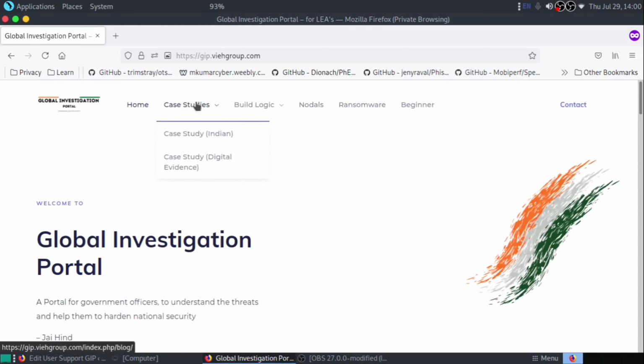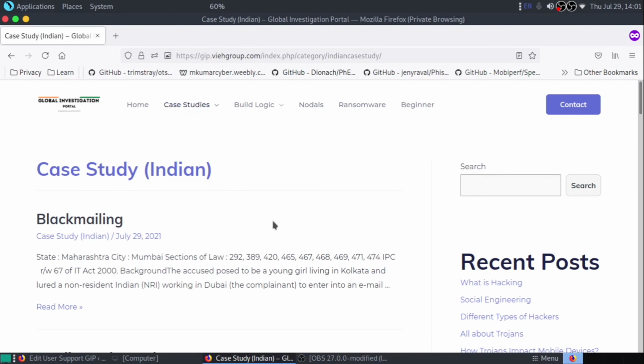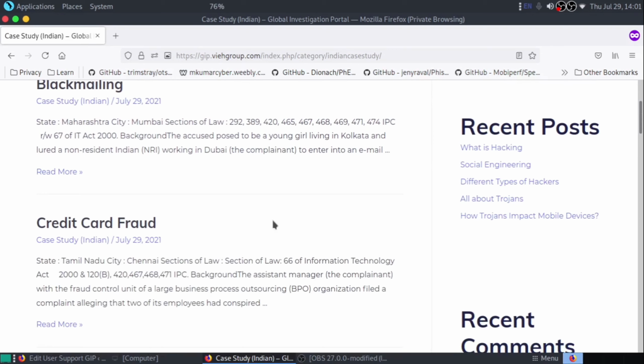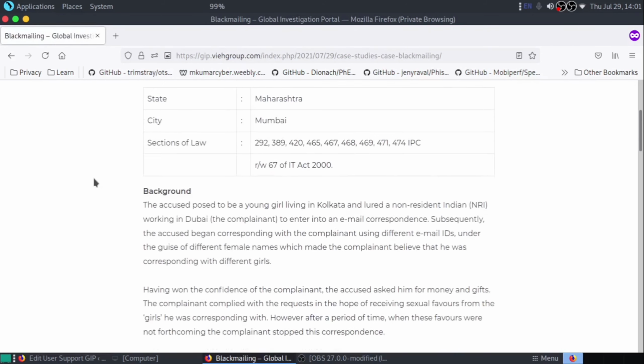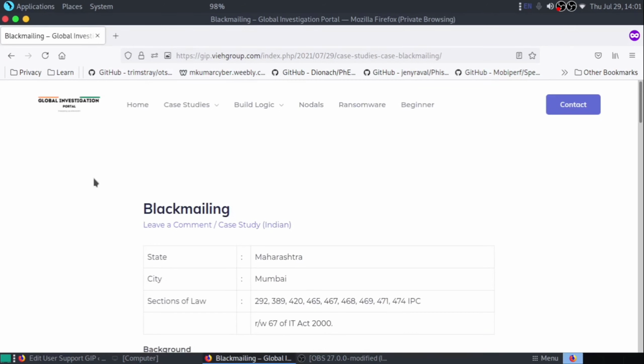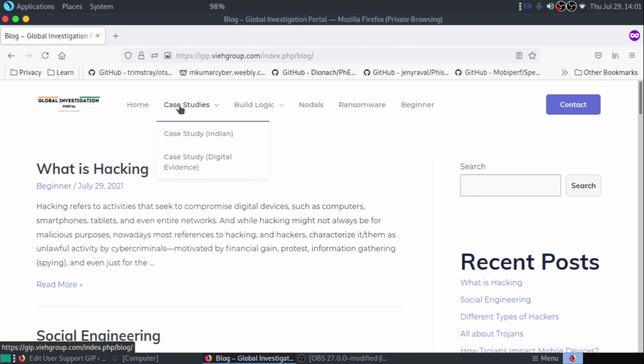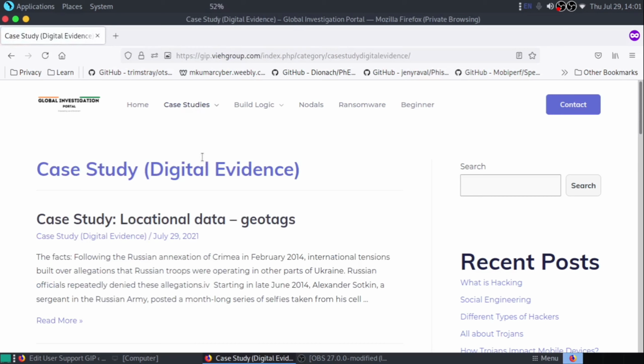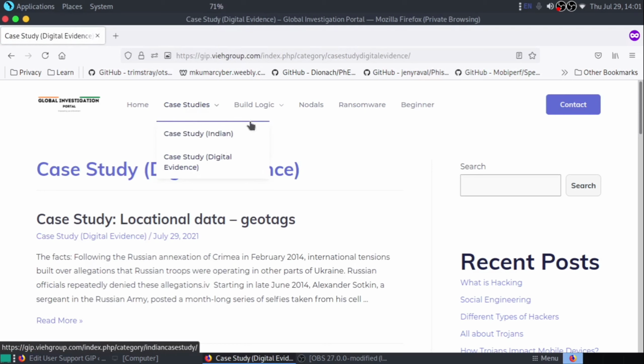Now if you go here, there are multiple case studies. Click here, Case Study India, to get a case study of whatever happened in India. Click read more to get the details. If you click directly here, you'll get the blogs. If you click here, you'll get a case study on digital evidence. We are going to add many more case studies, but for right now this is what's there.